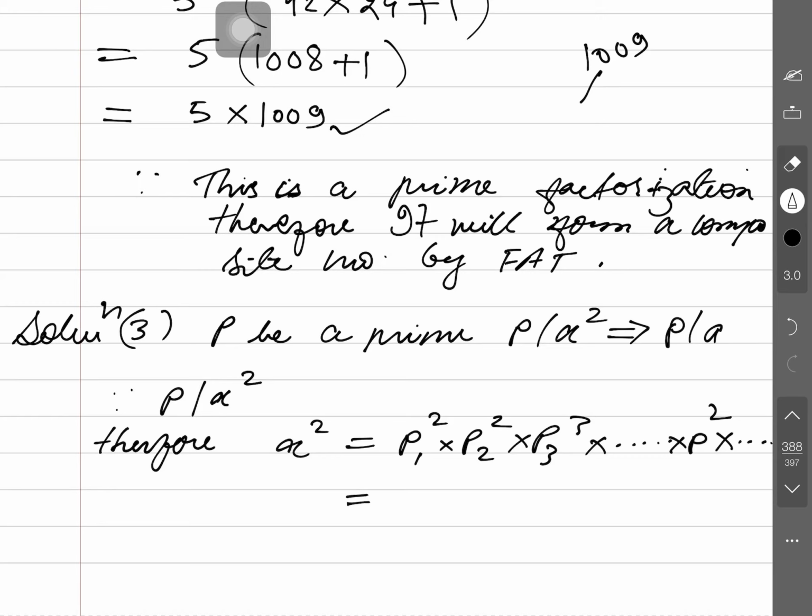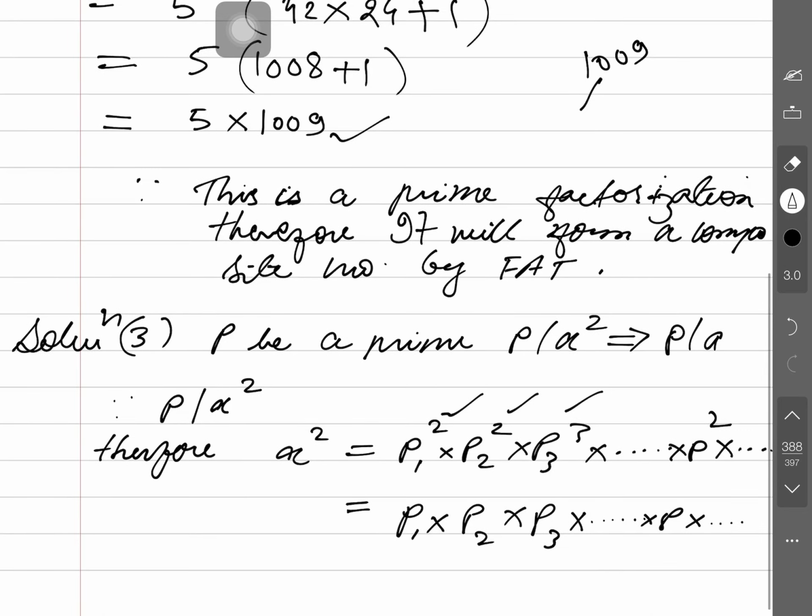And this is written as square, square, square, square. So I can write them all under one square: p1 into p2 into p3 into and so on, with p in between, and enclose them in parentheses, the whole squared. Can you write this or not? This is the basic indices rule you studied, I think, in the 8th and 7th class.